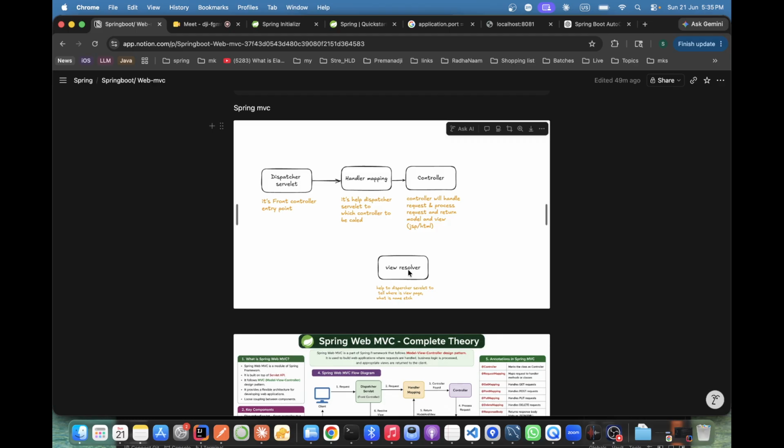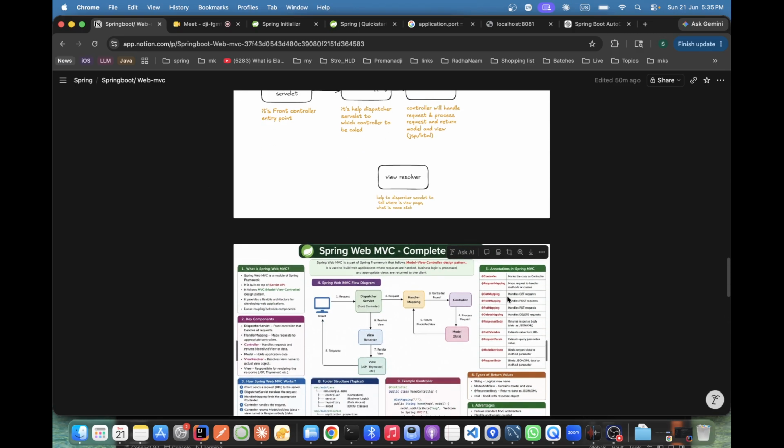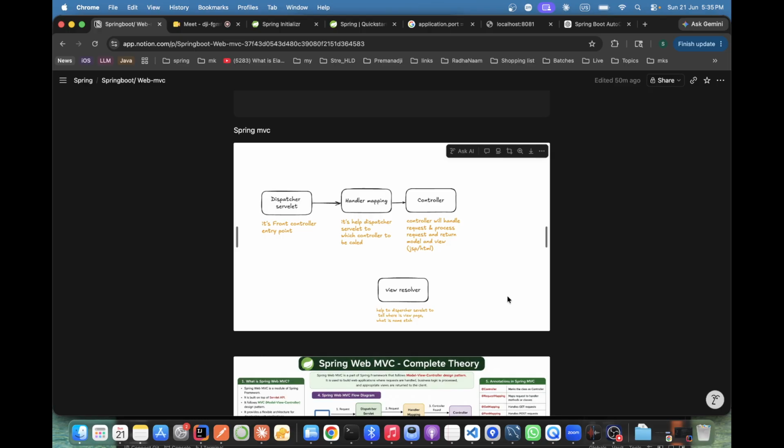Now we have only 4 modules: dispatcher servlet, handler mapping, controller, and view resolver. This is the whole MVC. This is just the crux. Don't go for the annotations and all, that we'll see one by one. But this is only MVC. You understood the dispatcher servlet?